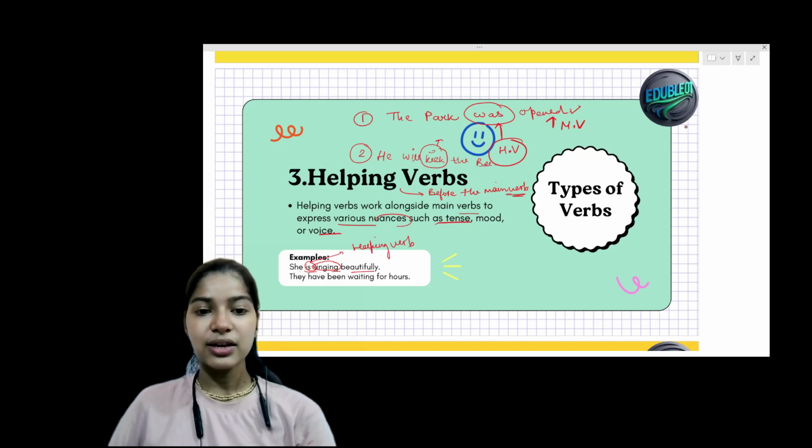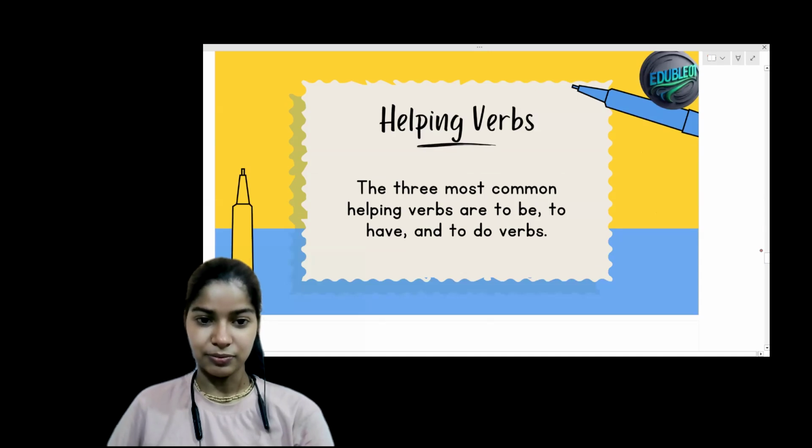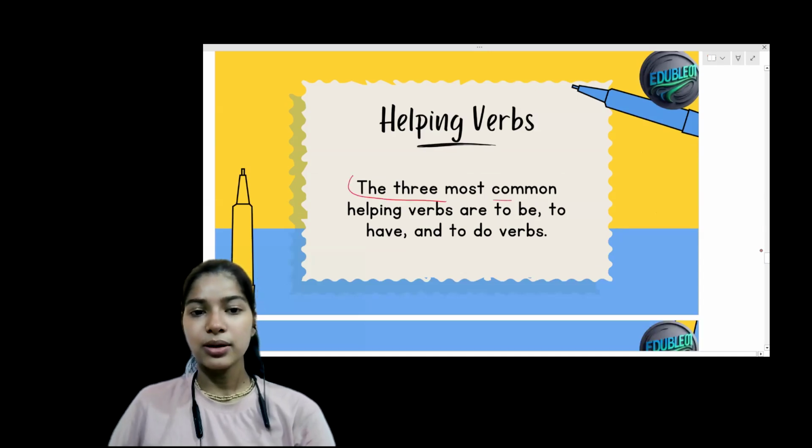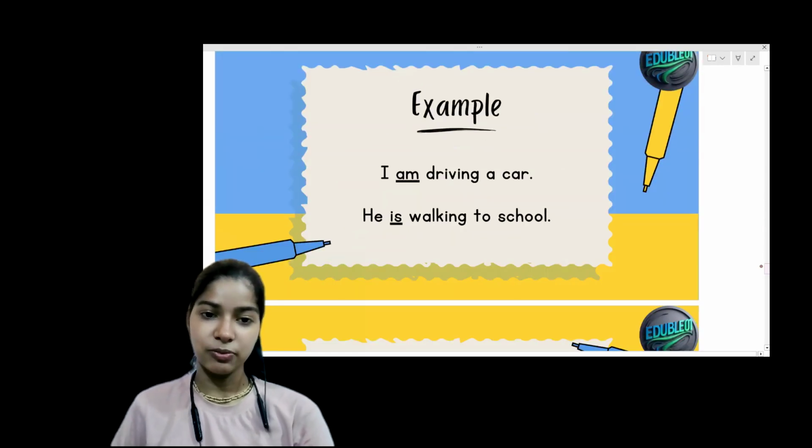They have been waiting for hours. So waiting is the main verb and the helping verb always comes before it. So been is the helping verb over here. Okay. Now let's learn more about the helping verbs. The three most common helping verbs are to be, to have, and to do. So let's have some examples.